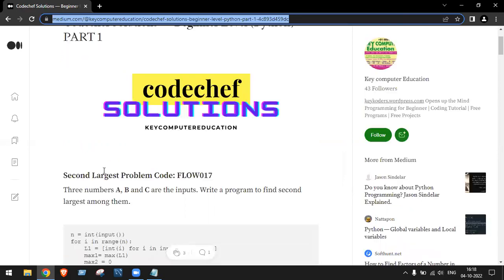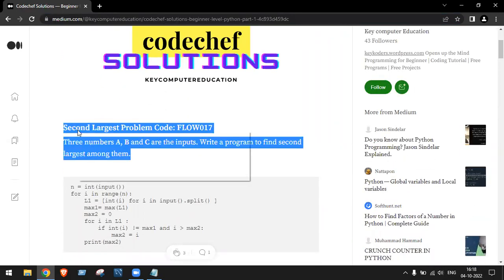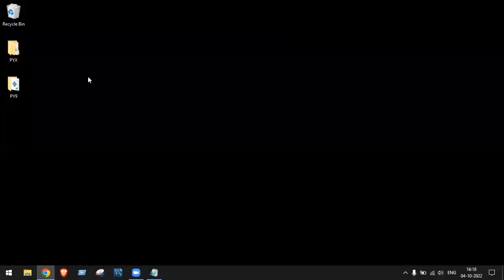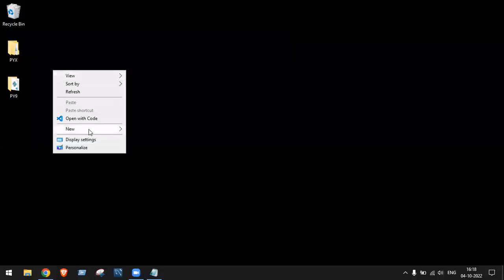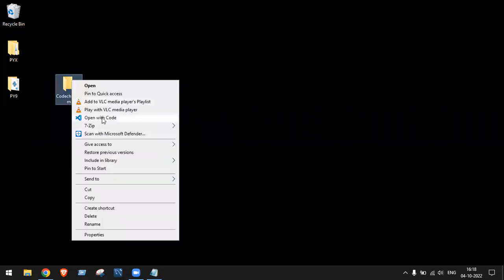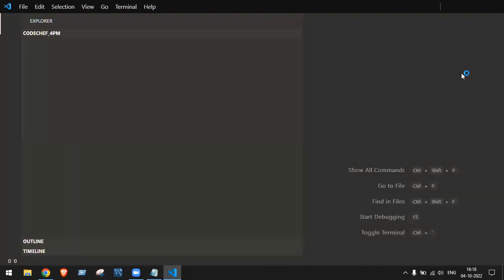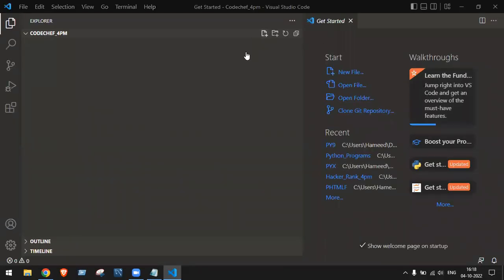Here I just copied this question first of all, these three lines. Right click, copy. Now I have a folder on the desktop. Right click, new folder. Make the folder name CodeChef. Right click, open with Code. So I'm making my first file there.